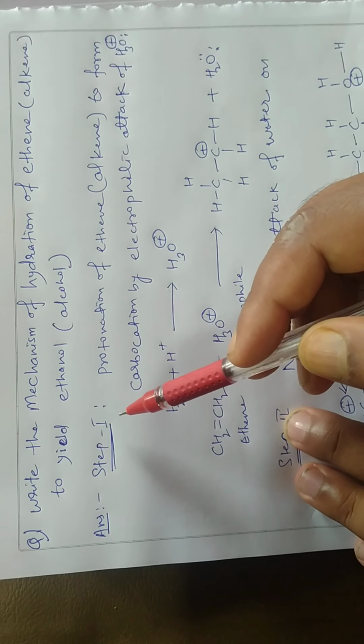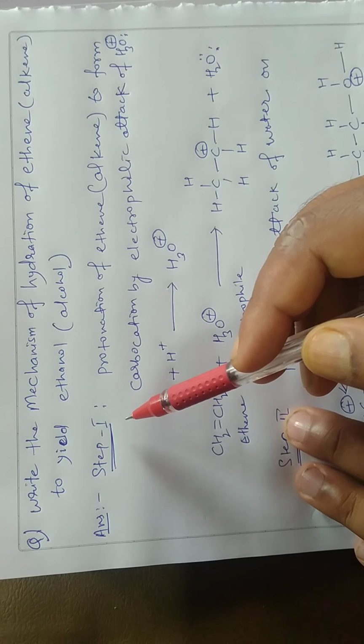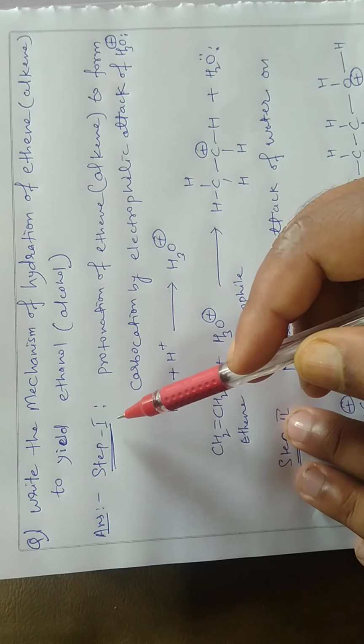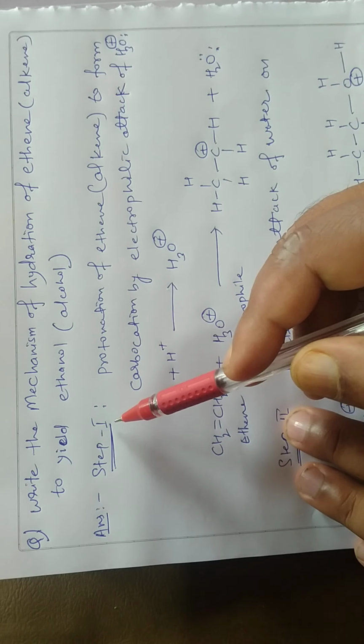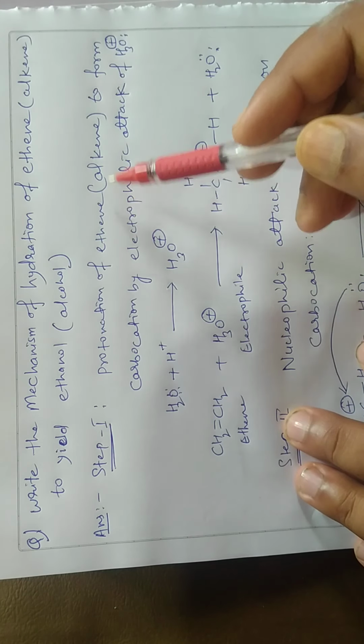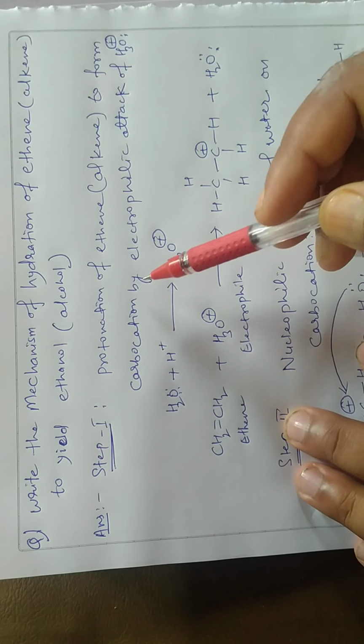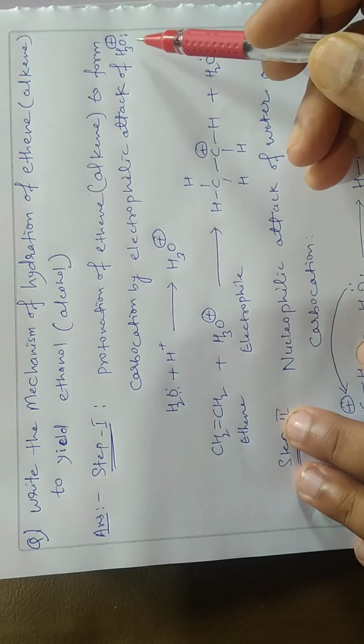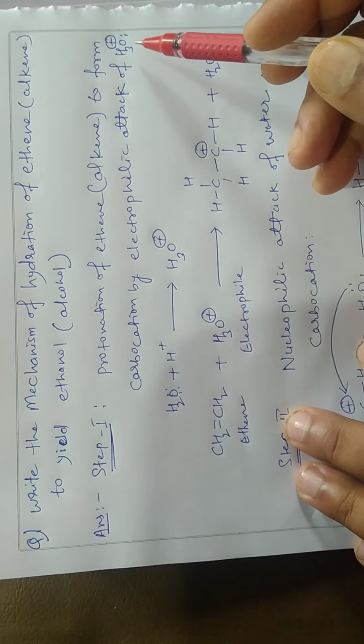Now basically this reaction occurs in 3 steps. Now the step 1 is protonation of ethene to form carbocation by electrophilic attack of H3O+.